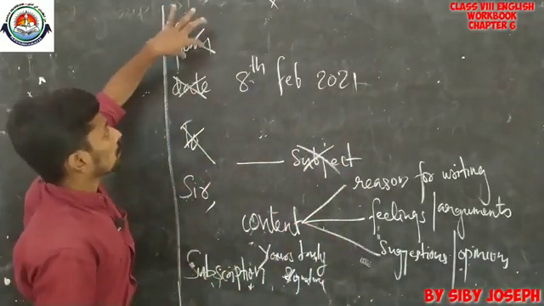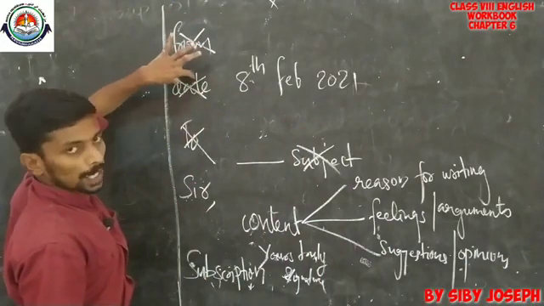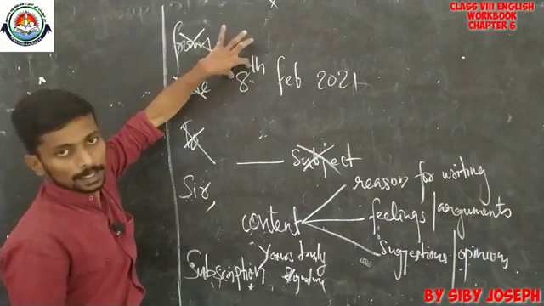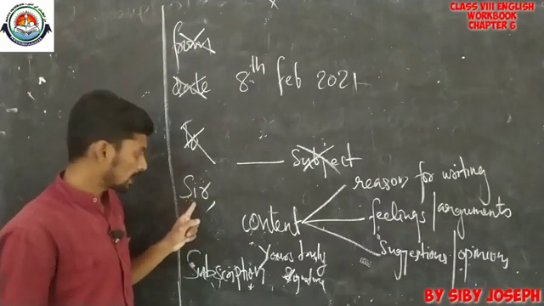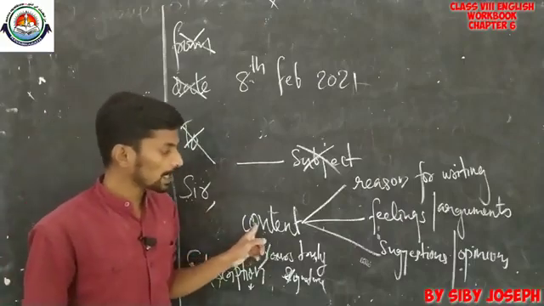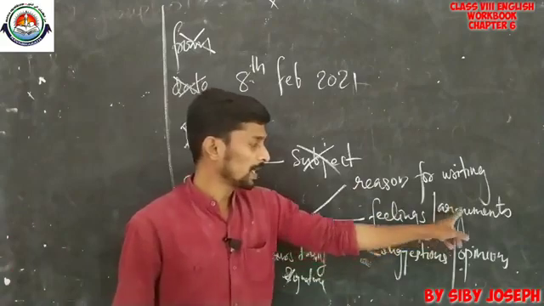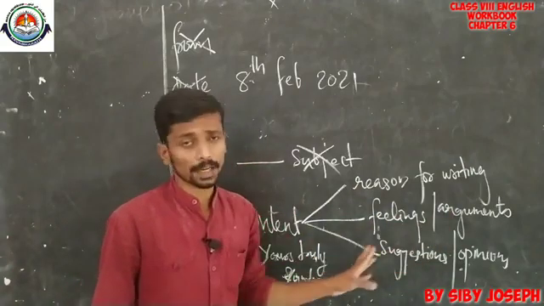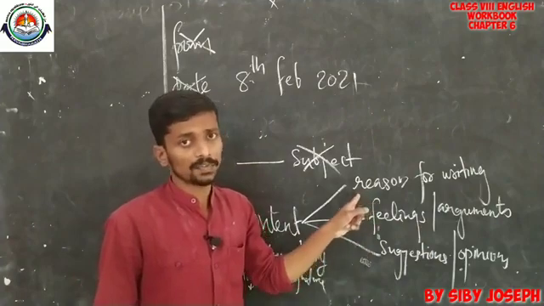First of all, the from address and to address. You don't need to write "from" and "to" here, and you don't need to write "date". Instead, you can write the date here. Then no need to write subject, then salutation, sir. Then content should be categorized into three parts. First of all, reason for writing the letter, then feelings and arguments, and then suggestions and opinions. So why you are writing the letter? You have to write that in the first sentence.